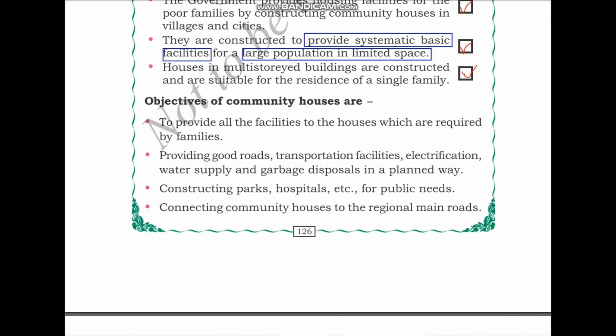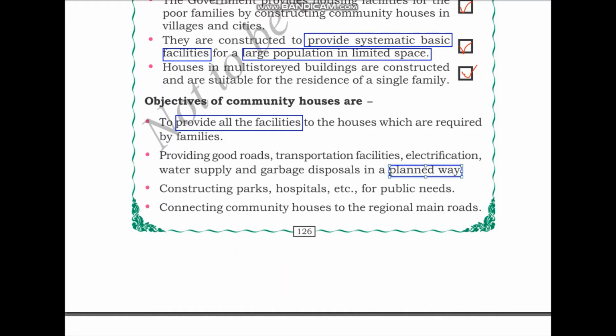Next, let us move on to the objectives of community houses. The objectives of community houses are to provide all the facilities to the houses which are required by families. So to provide all facilities to houses. Providing good roads, transportation facilities, electrification, water supply and garbage disposal in a planned way.